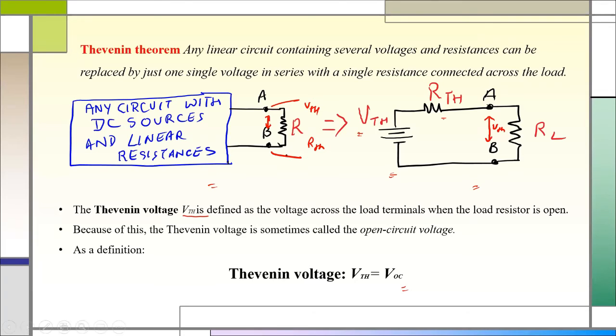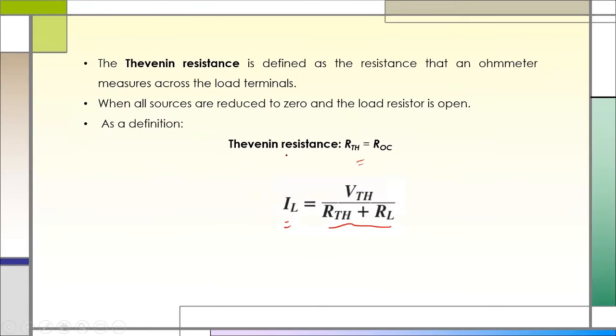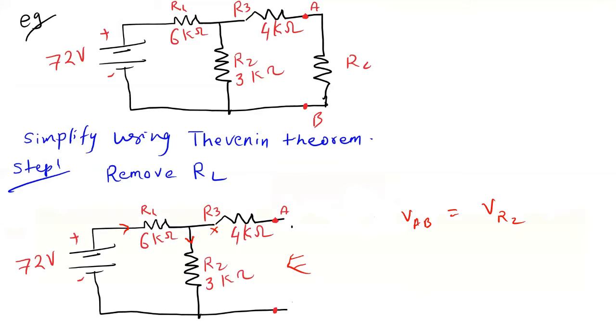And to solve that, you have to follow the normal tricks. Like in this circuit, an example is very useful. We removed RL totally. Now I want to see what is my voltage across these two points. Simply you will find it across R2.